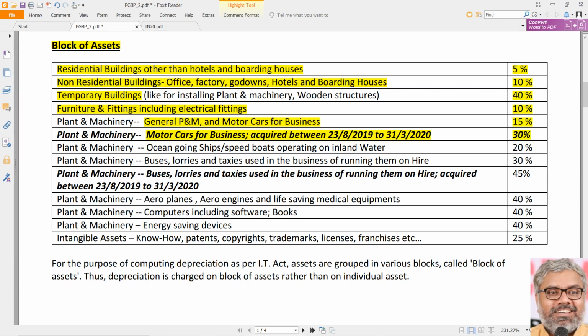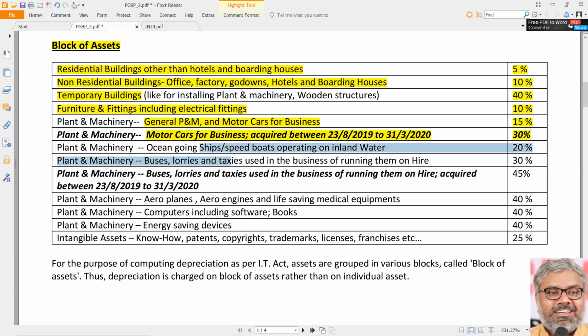When deduction is more, taxable income is less, which means tax liability is less. That is an incentive given to buyers of new cars so that the automobile industry can be revived. Whether it is revived or not is a different story; we are not bothered about that. What we are bothered about is that if motor cars for business are acquired between 23rd August 2019 and 31st March 2020, the rate of depreciation on them will be 30%.